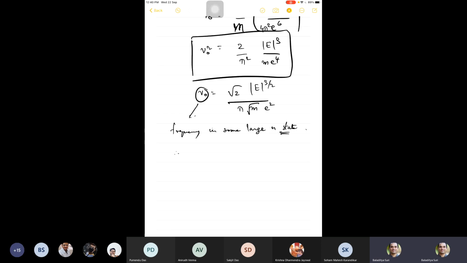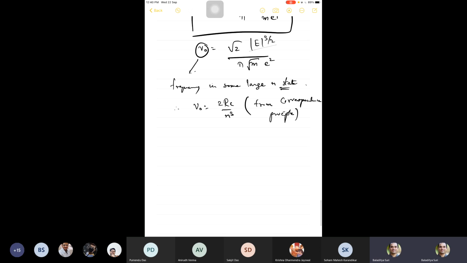So therefore, this nu naught has to be 2rc by n cubed from the correspondence principle, because he has to relate r to these parameters in the problem, right? That is the whole exercise.